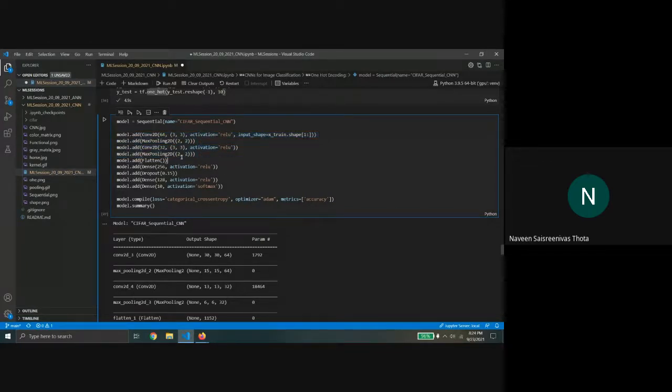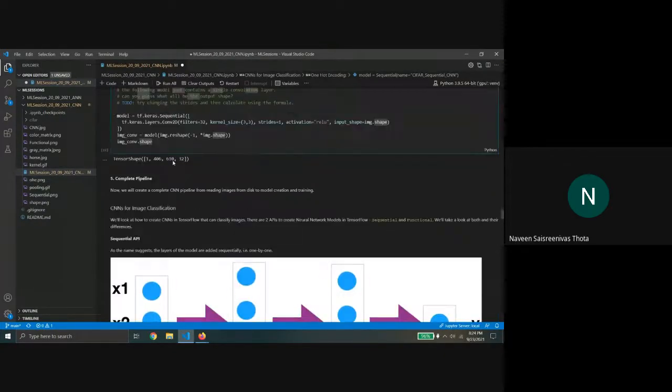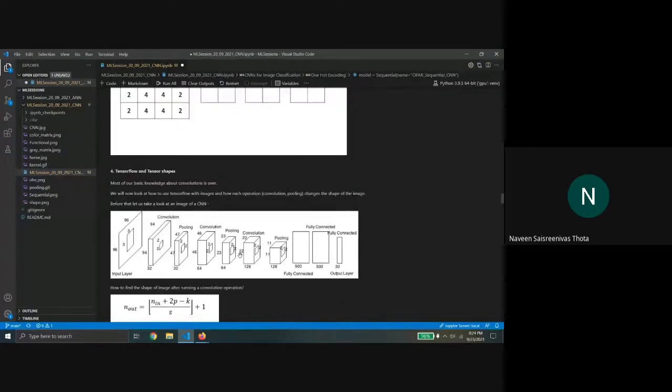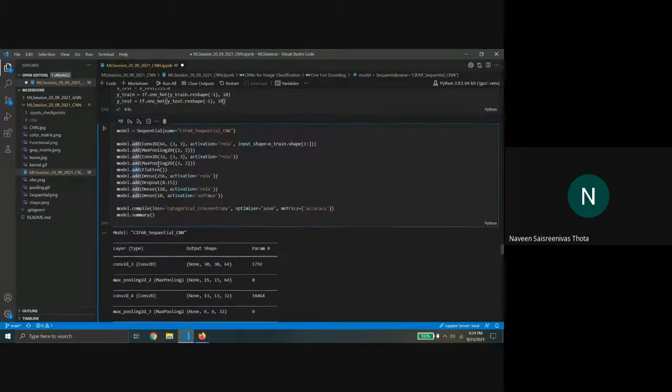And then after this, once we are done with max pooling, we flatten it. If you remember flatten, we did this last time as well. It just makes the matrix a vector. So 6, 6, 4, 4 would become 6, 6, 4, and 4, just like a single vector. Why do we do this? Because then we put the dense layer.